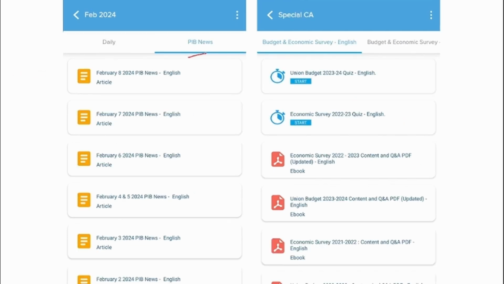We also provide you with the PIB news on a day-to-day basis, which you can read in these particular tabs. Apart from that, we also provide the Union Budget and Economic Survey. After reading the PDF, you can also go and attend the quiz. This is available in the Special CA category.